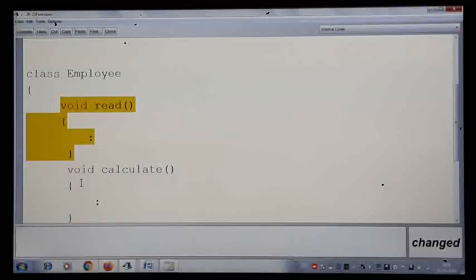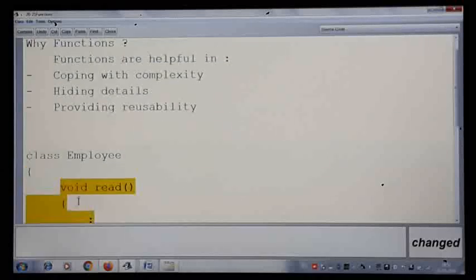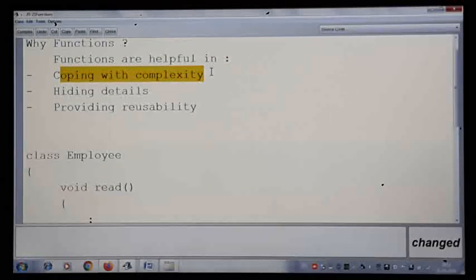When you have a very big program to write, we divide the program into small modules, then we make that one single program and we call the modules in a particular order. That is nothing but coping with the complexity. That is the first part.